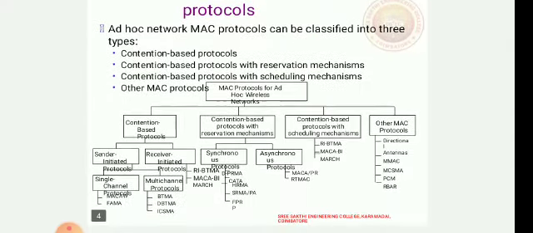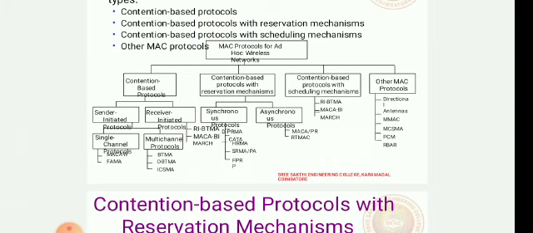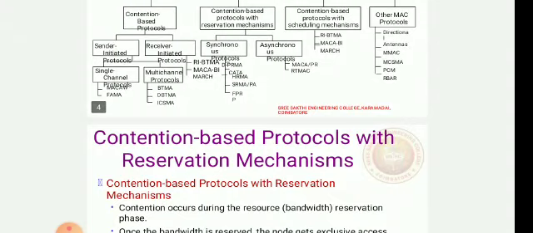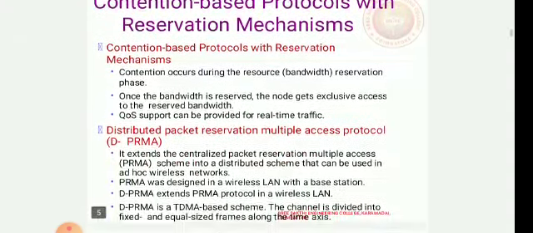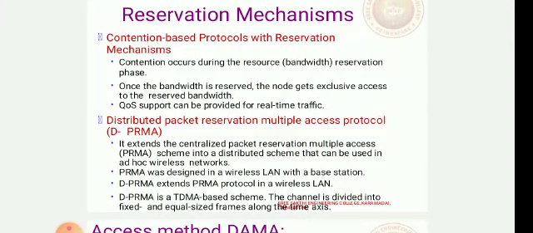The classifications, already we have seen the sender initiated and also the receiver initiated, but in these two mechanisms, that is the reservation mechanism and the scheduling mechanism, there are two types in the reservation mechanism, that is synchronous and asynchronous. So we are going to elaborately see the types of contention based protocols with reservation mechanisms. Here the contention occurs during the resource reservation phase. When the bandwidth is reserved, the nodes get exclusive access to the reserved bandwidth. Quality of service support can be provided for the real-time traffic.